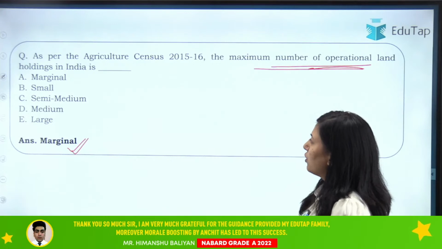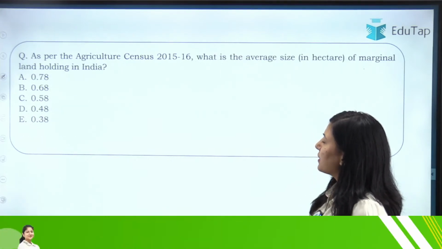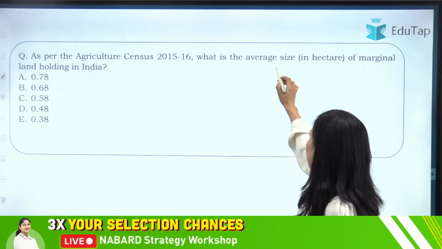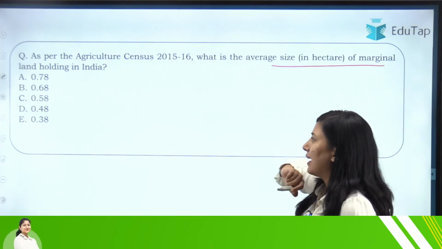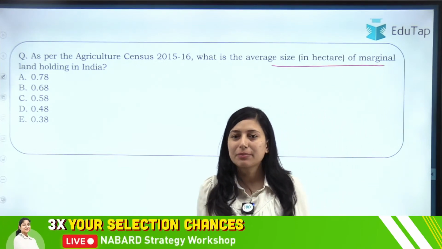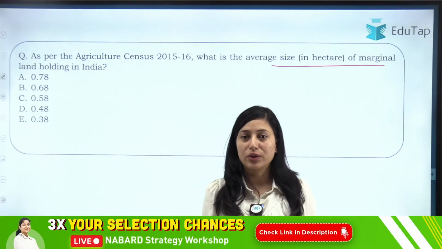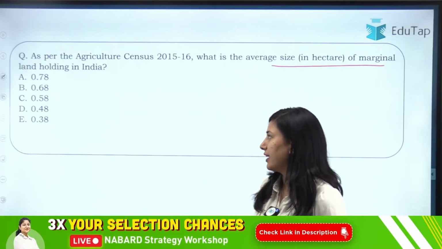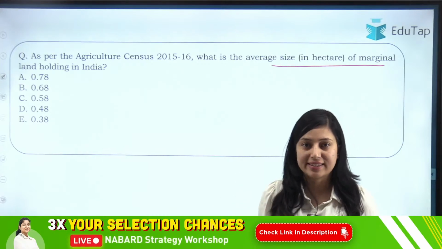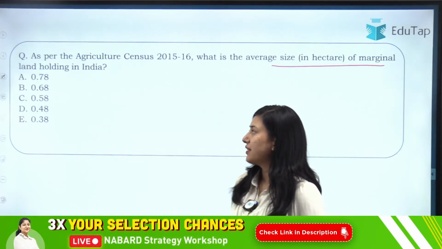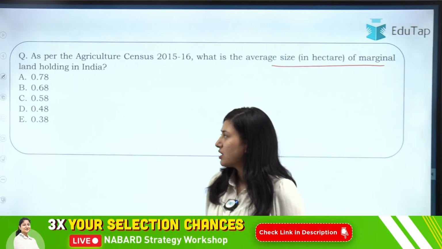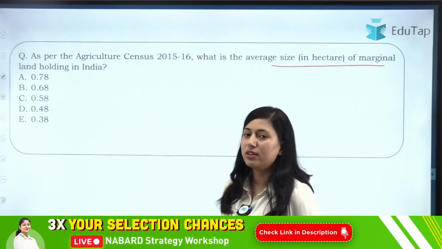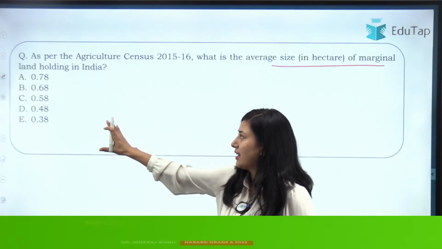Clear? Now moving on to the next question: as per the agriculture census, what is the average size of marginal land holding? We have seen that the maximum is marginal land holding. Now what is the average size of the marginal land holding that we have in India, according to your agriculture census? The options are 0.78, 0.68, 0.58, 0.48, 0.38. What will be the right answer to this question?